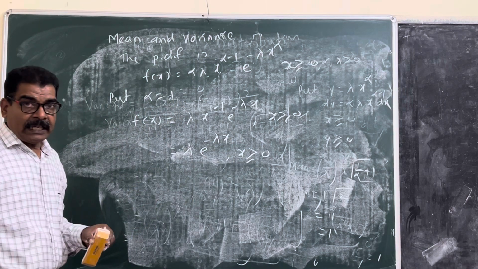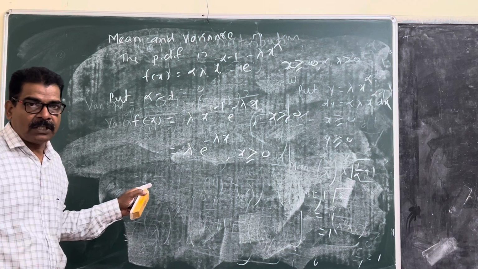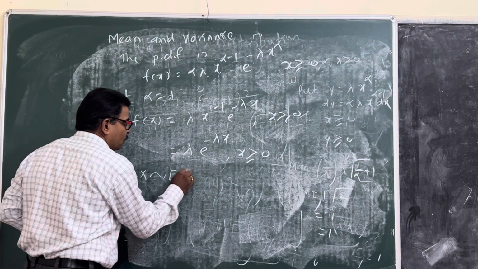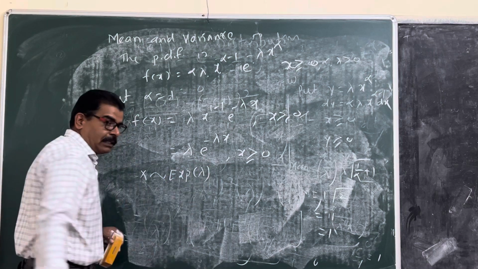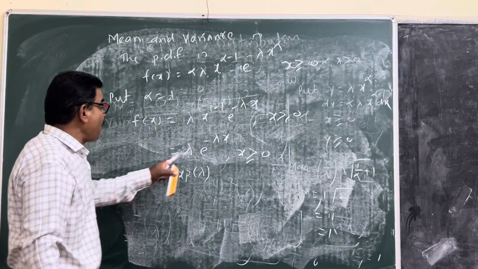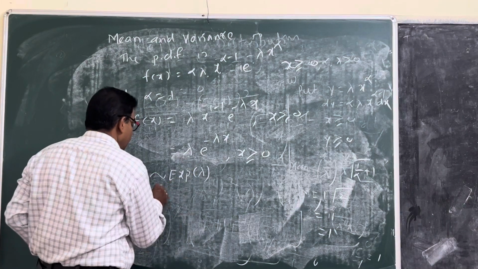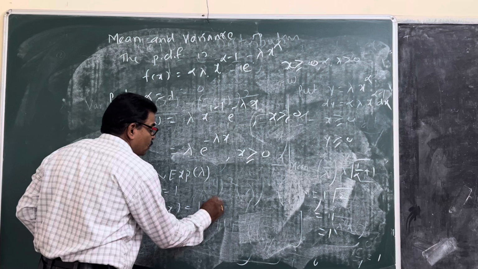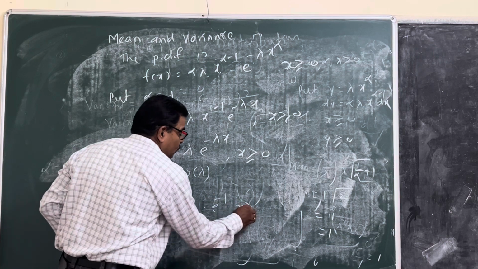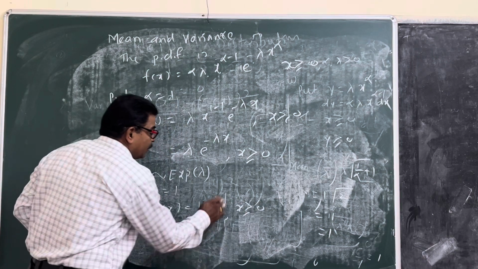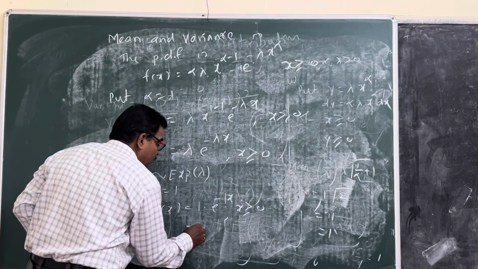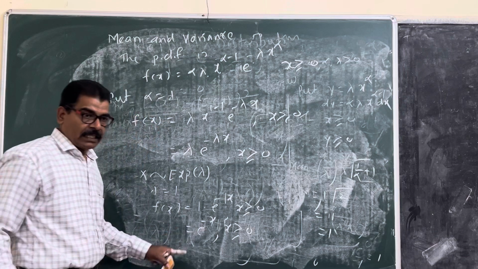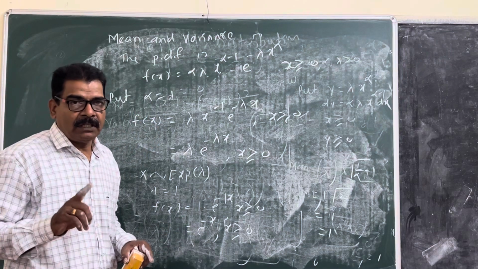Which is the exponential distribution; x follows exponential distribution with parameter lambda. If lambda is again 1, f of x is equal to 1 into e raised to minus x, that is e raised to minus x for x greater than or equal to 0, which is the standard exponential distribution.